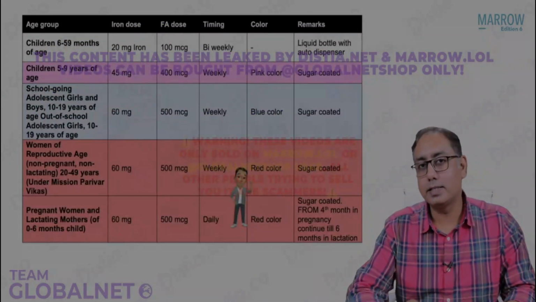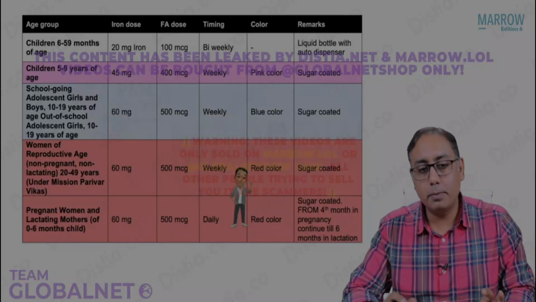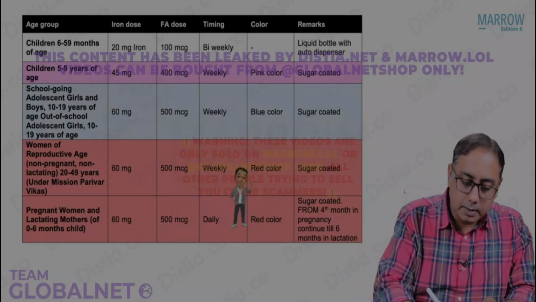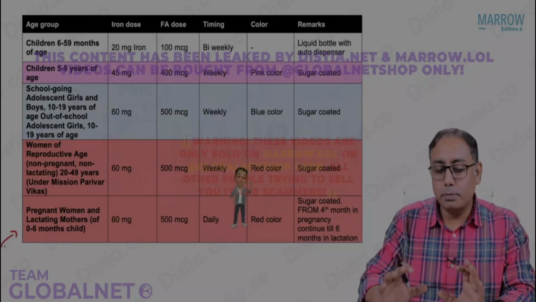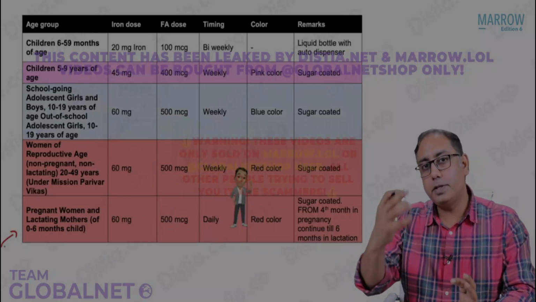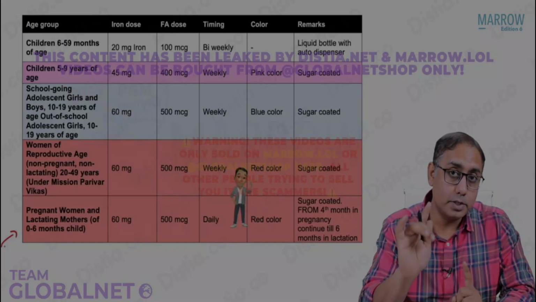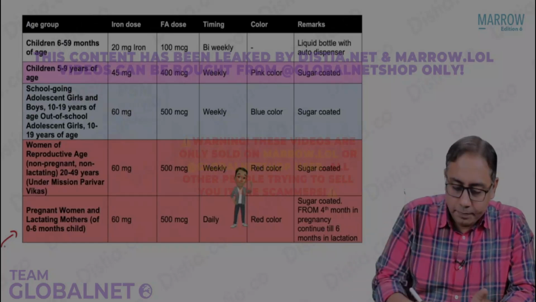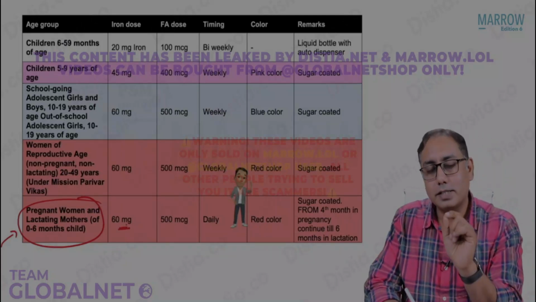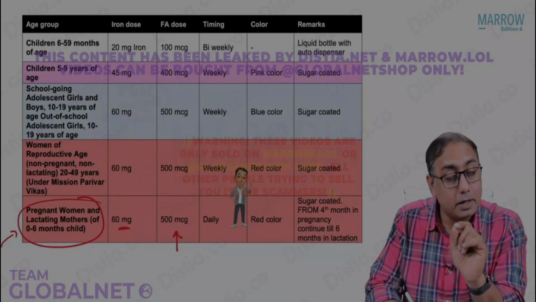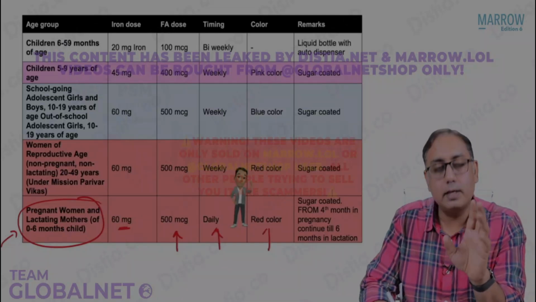So talking about the iron folic acid supplementation now, in all these 6 groups. That is your first intervention. So please note, I'll start from the lowest portion, that is the pregnant and lactating. I have made this table for you to have a visual picture of what is happening in the Anemia Mukt Bharat. All the pregnant females and lactating females, please note MCQ, I'm starting from the lowest row. They will be given how much iron? Please note, it is 60 milligram of elemental iron with 500 micrograms of folic acid. This tablet has to be given daily, and this is a red color tablet.